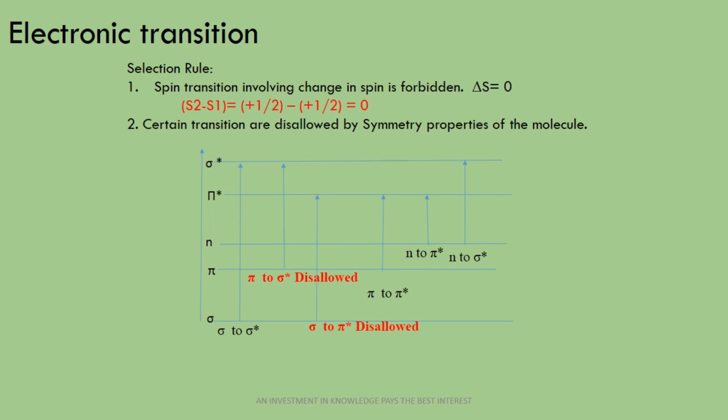Here in the below graph you can see two transitions, pi to sigma star and sigma to pi star, are disallowed. Why are those disallowed? According to the selection rule, according to symmetry property, and that we need to learn next.